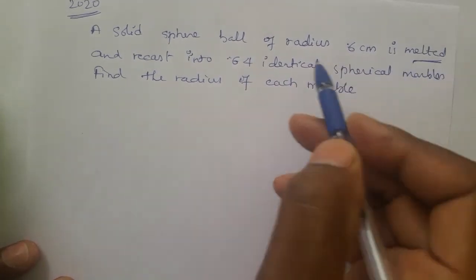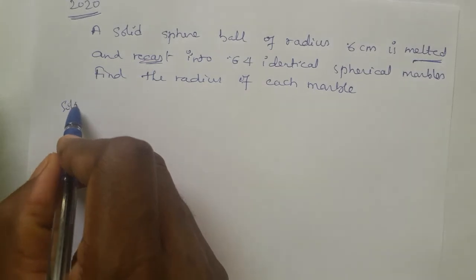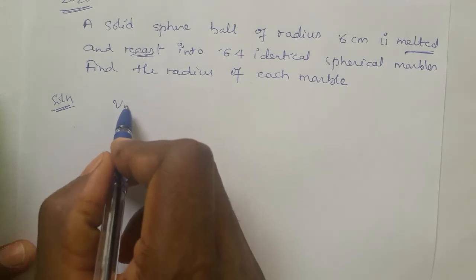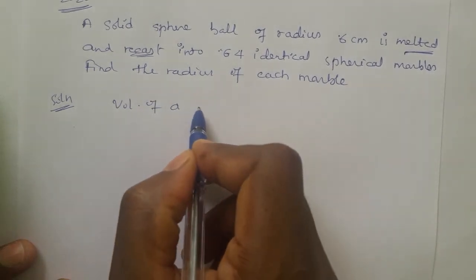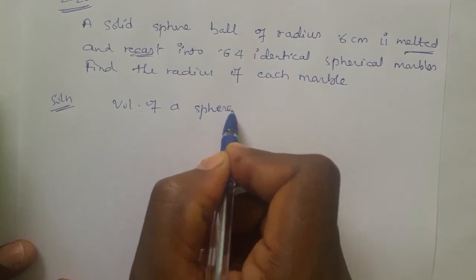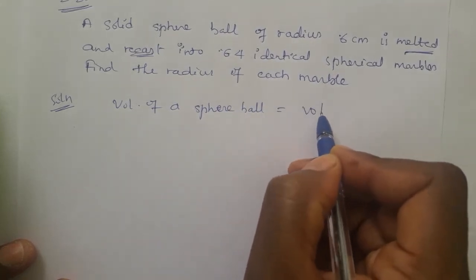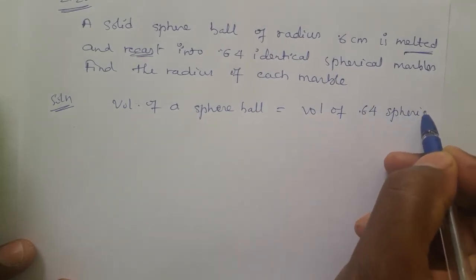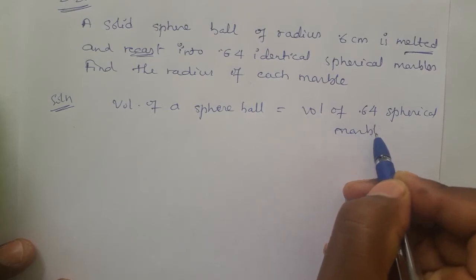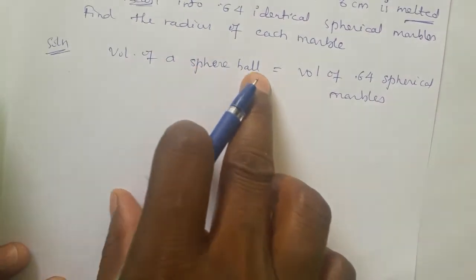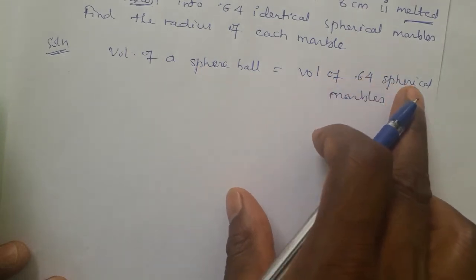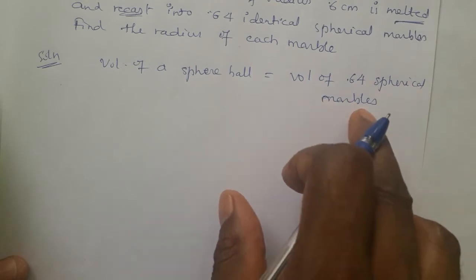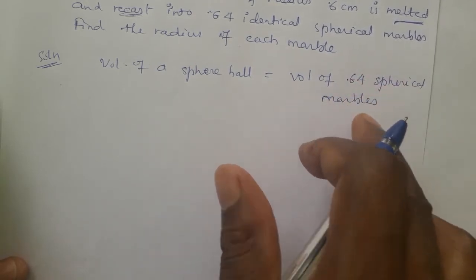Once we see this is a melting and recasting problem, we go for the equation in LHS equal to RHS form. Volume of a sphere ball is equal to volume of 64 spherical marbles. Like that only we should write. Volume of a sphere ball, only one ball, equals volume of 64 identical marbles. If the number of spherical marbles is not given, we write n spherical balls. Here 64 is given, so 64 spherical balls.